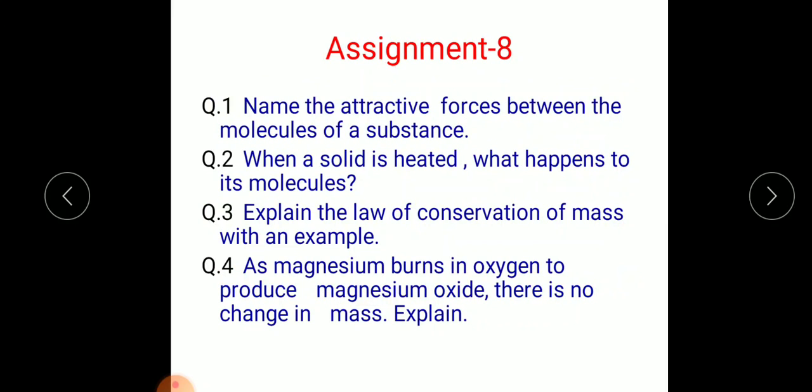Okay, now today's assignment number 8. Question number 1. Name the attractive forces between the molecules of a substance. Question number 2. When a solid is heated, what happens to its molecules? Question number 3. Explain the law of conservation of mass with an example. And question number 4. When magnesium combines with oxygen to produce magnesium oxide, there is no change in mass. Explain it. So complete this assignment and send it to my mail.